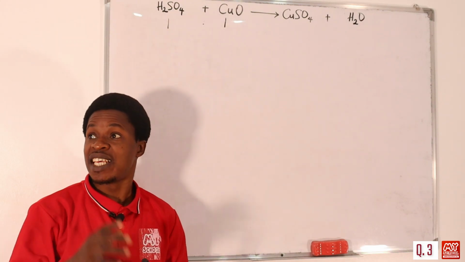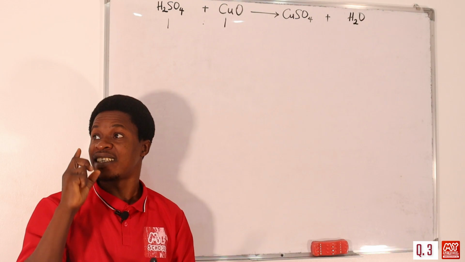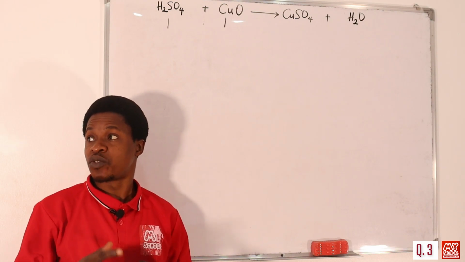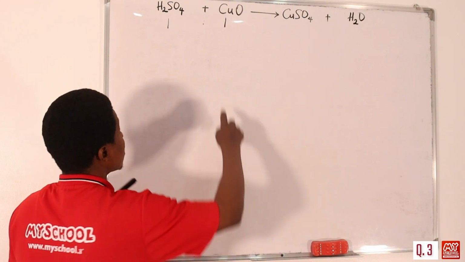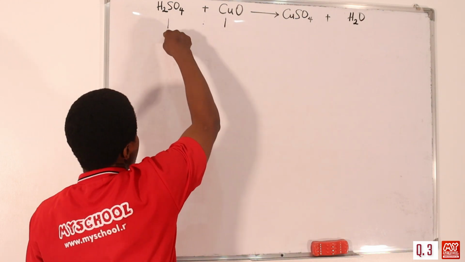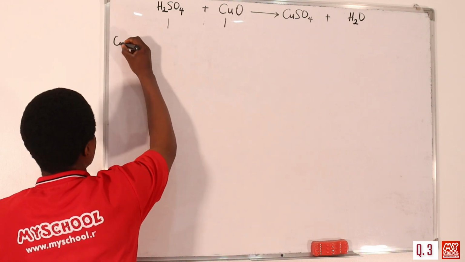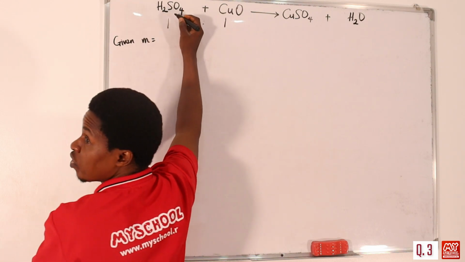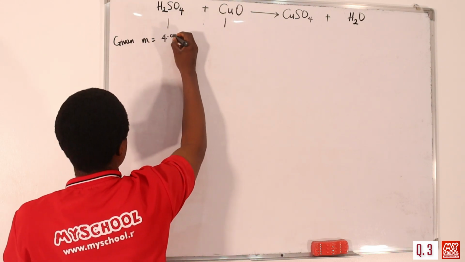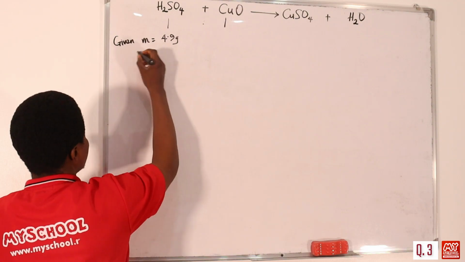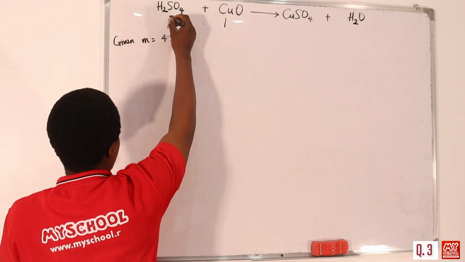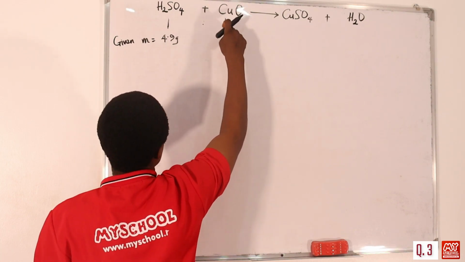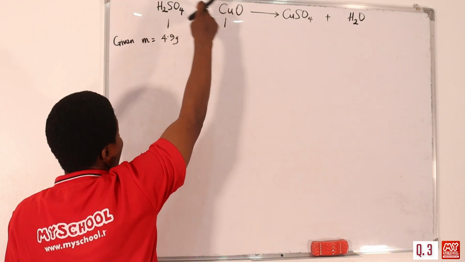Now the question says if a solution contains 4.9 gram of tetraoxosulfate 6 acid, calculate the amount of copper 2 oxide that will react. This is the amount we want to react, but we're given the mass of this. Don't forget that the mass of this H2SO4 was 4.9 gram. So all we need to do now is calculate the amount of this, because we can calculate the amount of this and relate it to this.